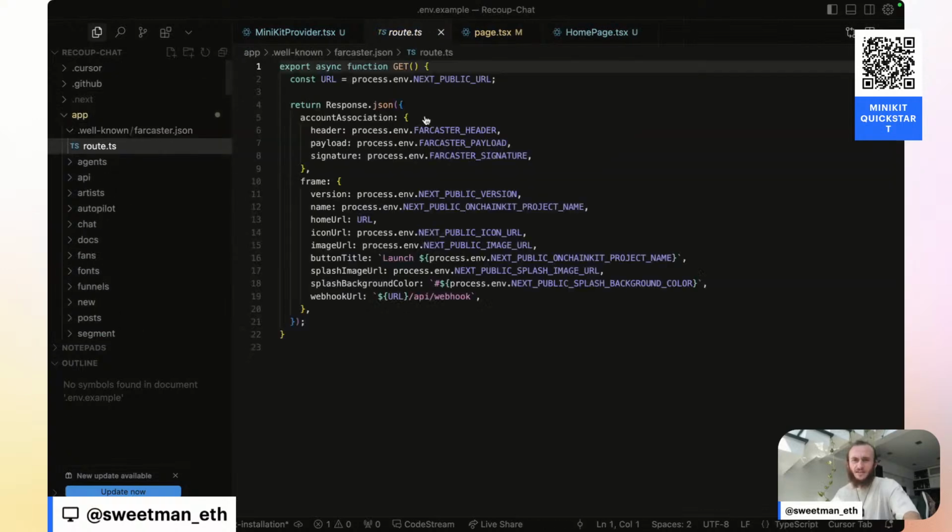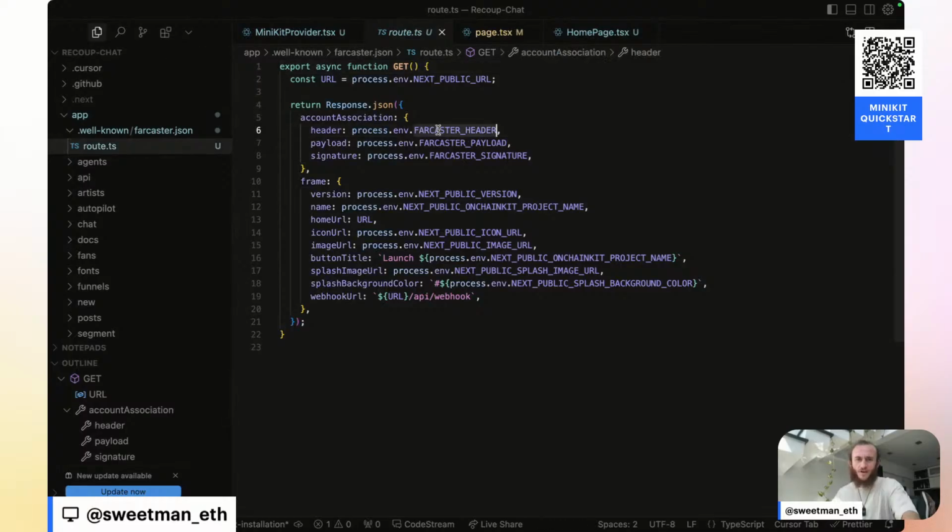And inside of here, we've got a route that is consuming Farcaster header, Farcaster payload, Farcaster signature, which were just added to my env. And then we also need version, OnChainKit project name, icon URL, image URL, project name, splash image background. And then they also have a webhook field here, which I have not set up. So I'm going to delete this webhook URL for now. Well, shouldn't hurt to leave it. Next public URL. I think all of these I've set, but I'm not sure. So let me add all these to .env.local just to make sure I'm tracking them.